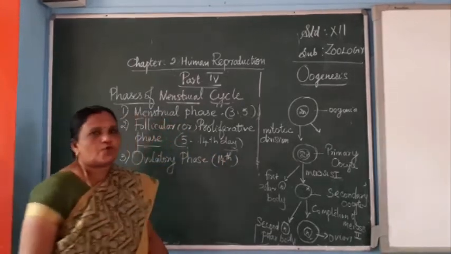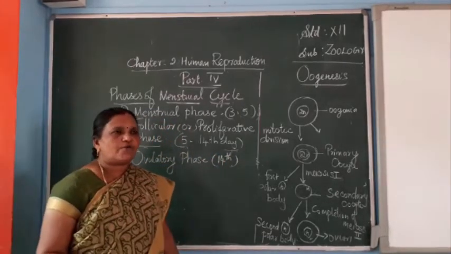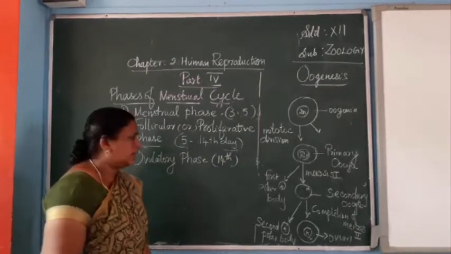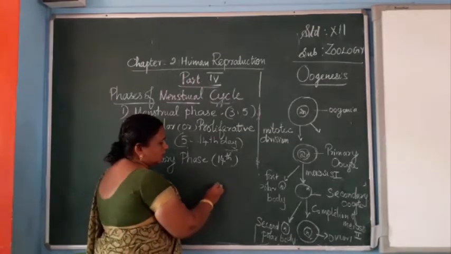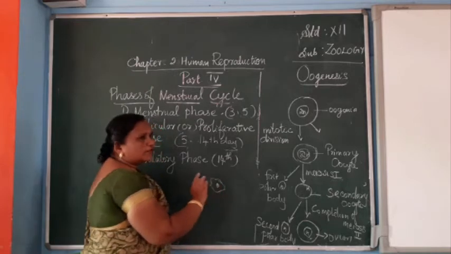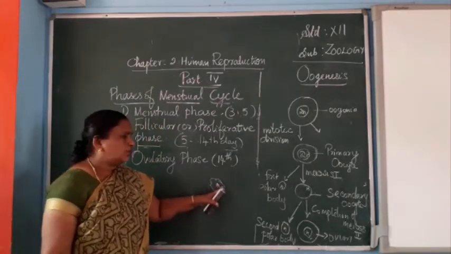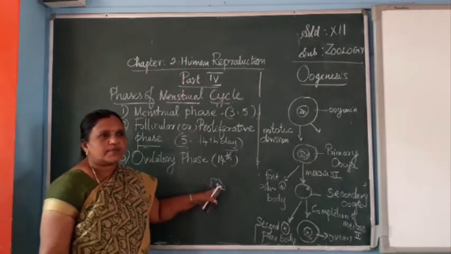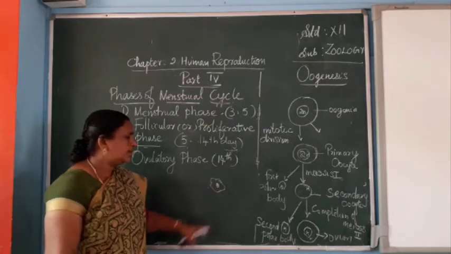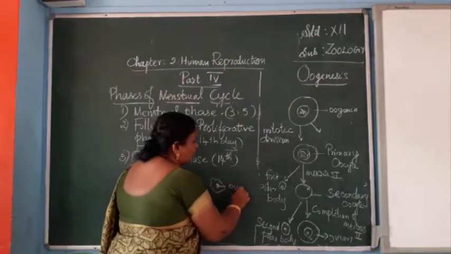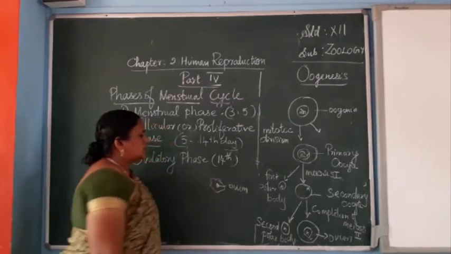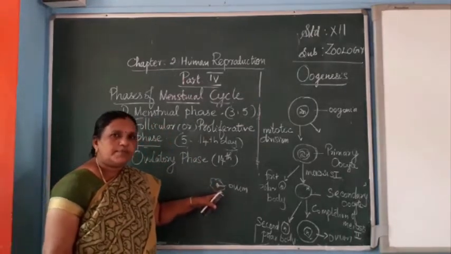Here the Graafian follicle will be ruptured. The Graafian follicle is the ovum surrounded by the follicular tissue or follicular membrane. On the interior side of this follicular membrane the ovum is present. Now the rupture of this Graafian follicle happens.